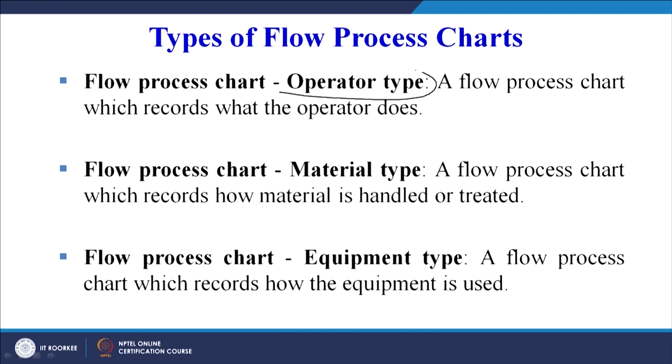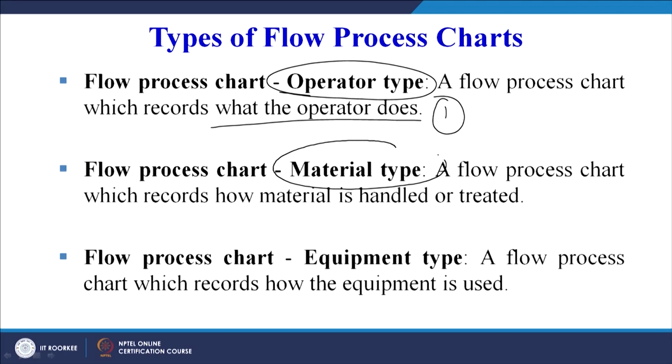One is the operator type, you can read for yourself: a flow process chart which records what the operator does. The second one is the material type: a flow process chart which records how the material is handled. If you remember, in the previous slide we saw that one of the major objectives of drawing the flow process chart is to improve the material handling system.